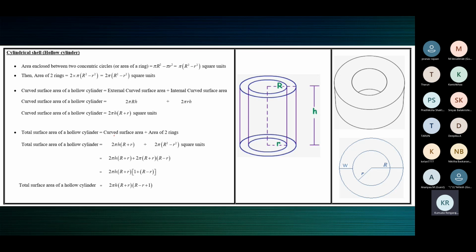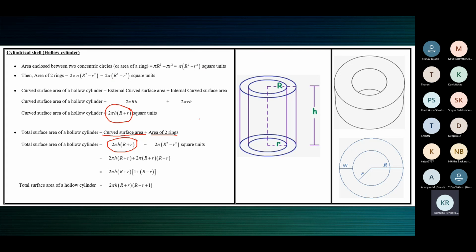Inner, outer, you understand them. So the total surface area will be the curved surface area plus the area of two rings. What is the curved surface area of a cylindrical shell? This one. See, children, for your convenience, you can find them separately. You can find inner CSA, outer CSA, area of two rings and add everything.